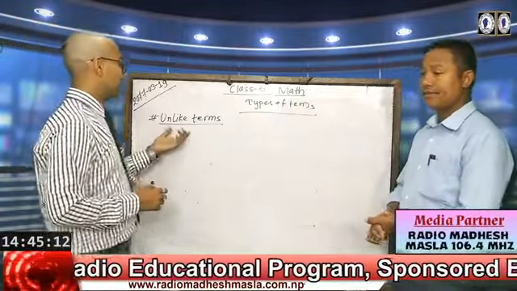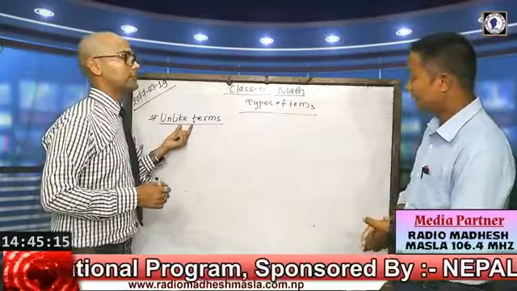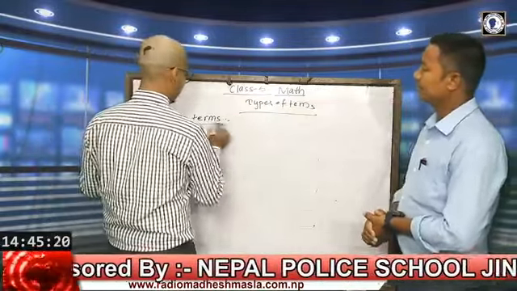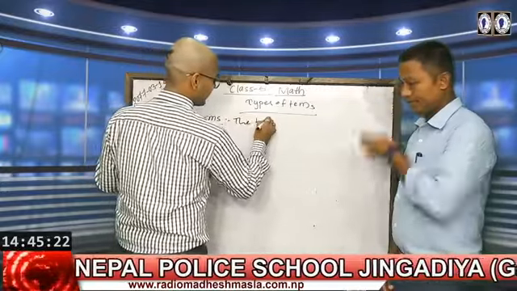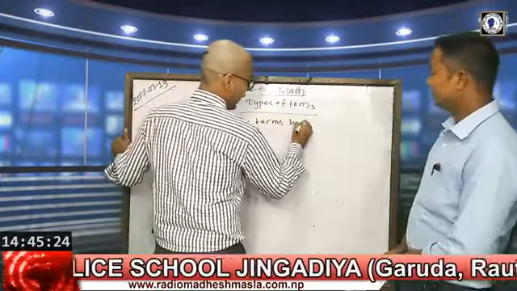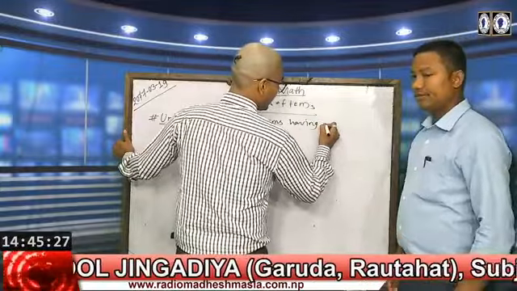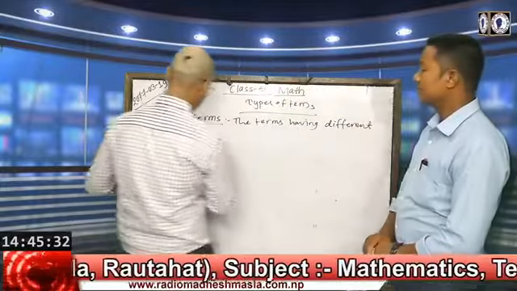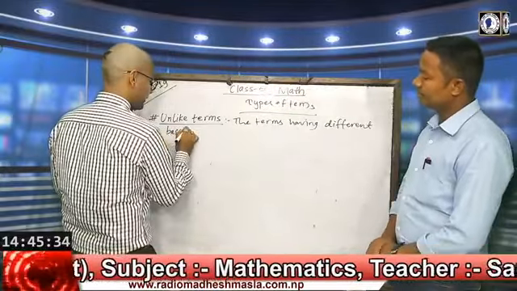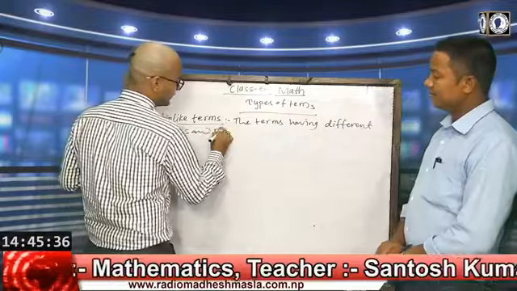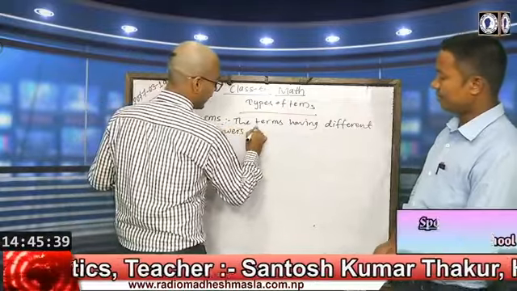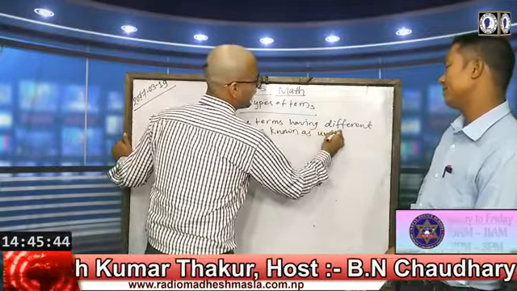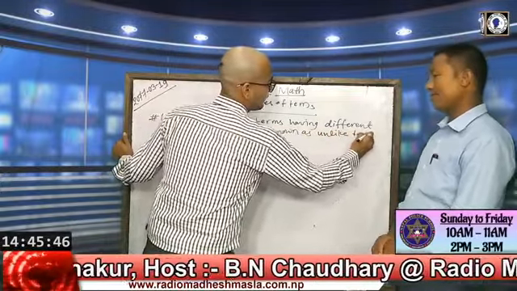Then after that, the second type is unlike terms. As we know, terms having different bases and powers are known as unlike terms.